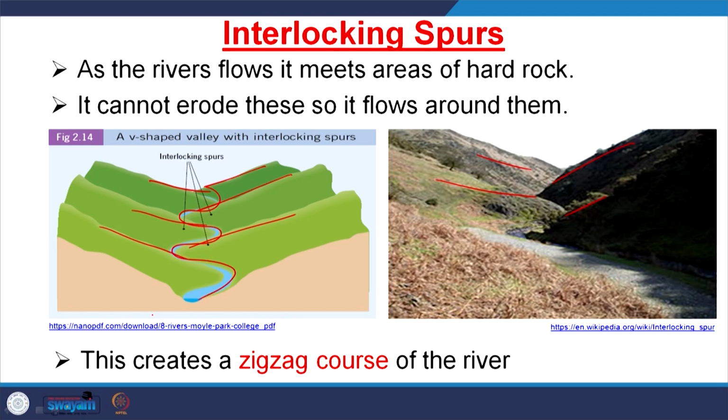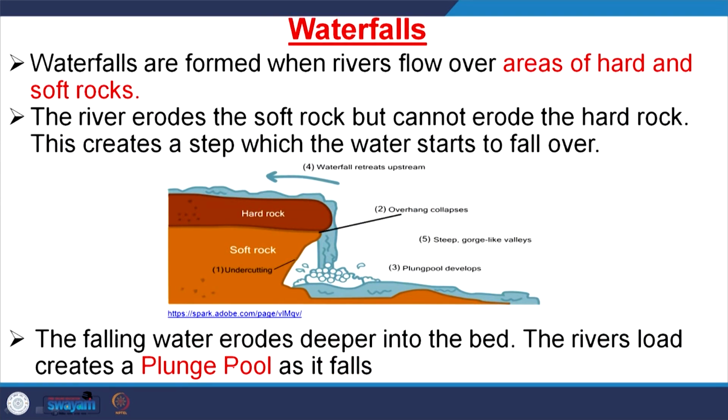As the river flows, it meets areas of hard rock, it cannot erode these, so it flows around them. This creates a zigzag river course. So, interlocking spur is a product of the youth stage of river erosion.